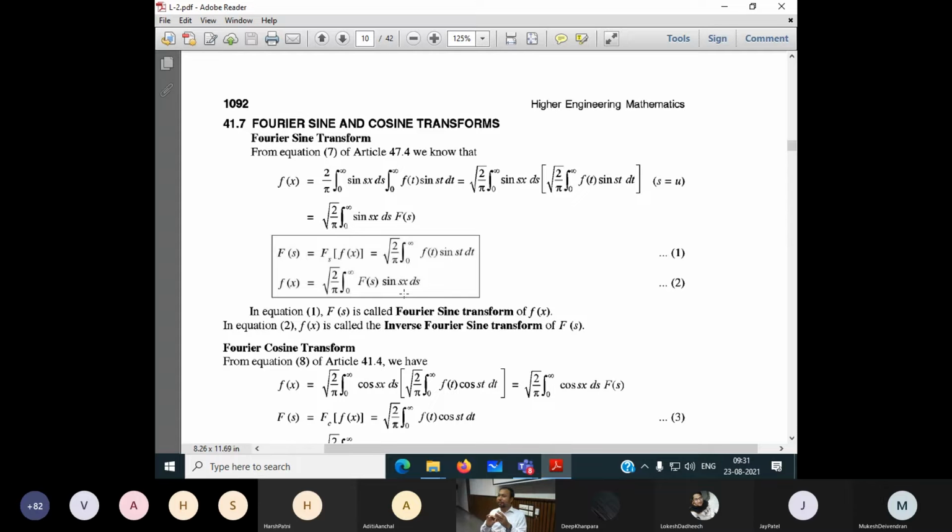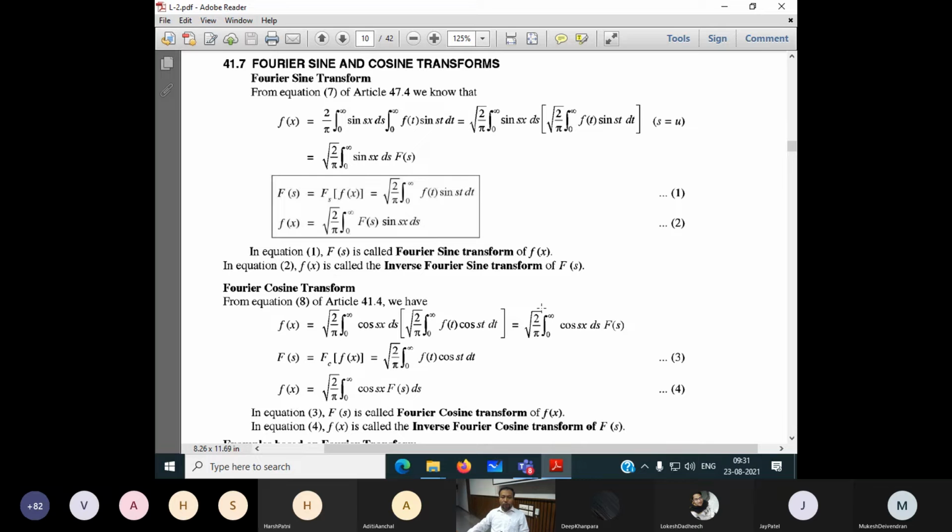These equations are very important for all of us. Next we come to the cosine Fourier transform. In total we have to remember 6 equations in the case of the Fourier transform. One is the Fourier transform in general, the inverse Fourier transform in general, third is the sine Fourier transform, fourth is the inverse sine Fourier transform.